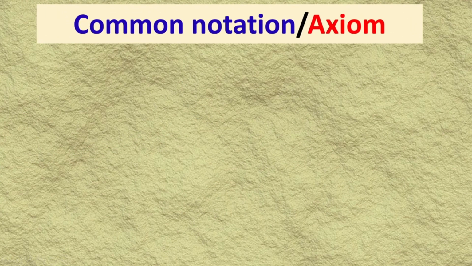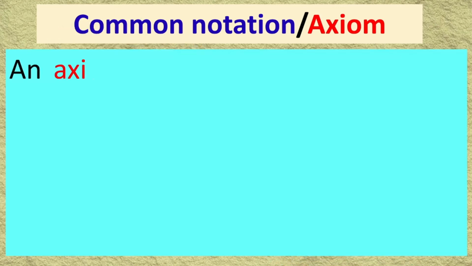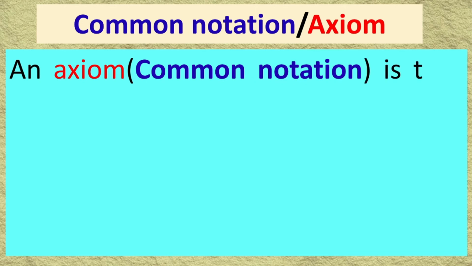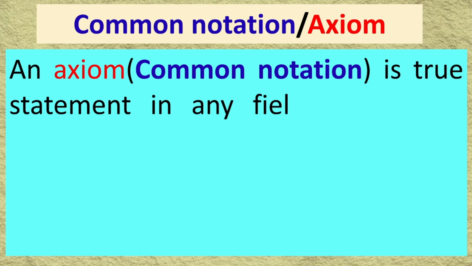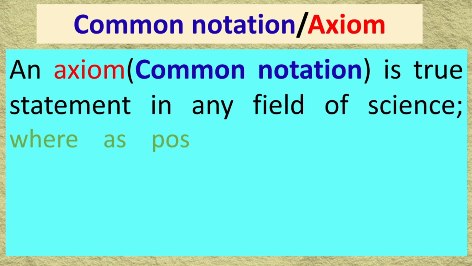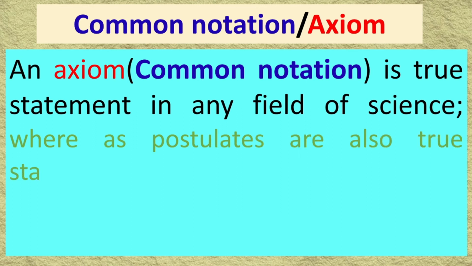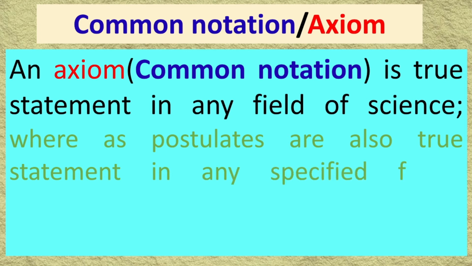Now common notion axiom, there are 5 common notion axioms. At first, an axiom or common notion is a true statement. It also does not need to be proved. It is true in any field of science, whereas postulates are true statements in a specific field.